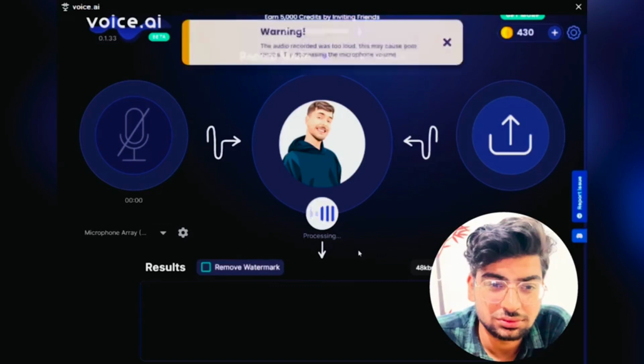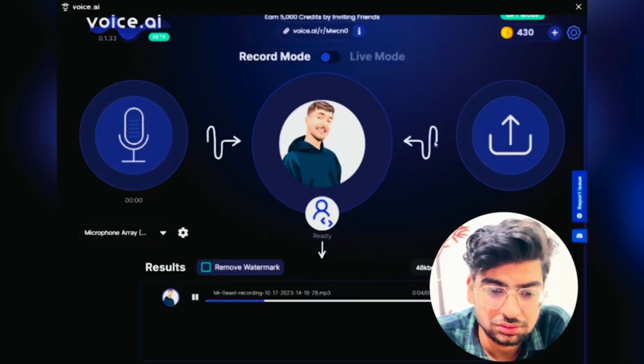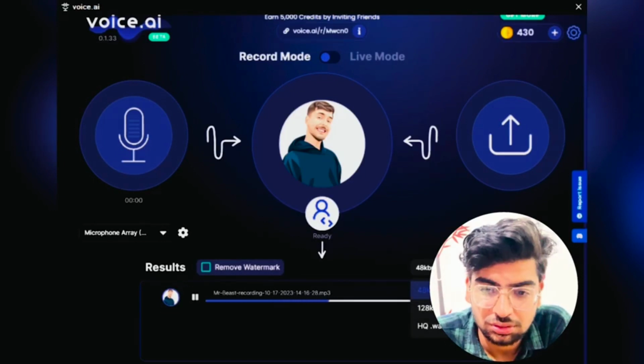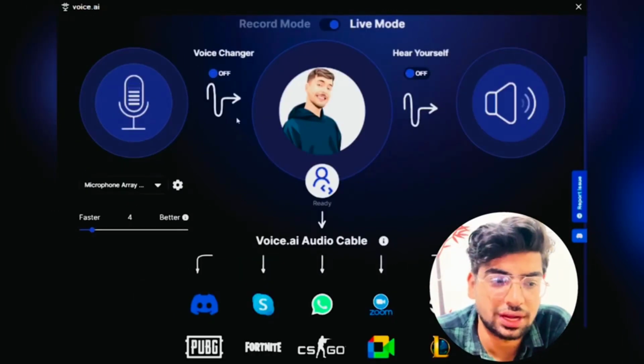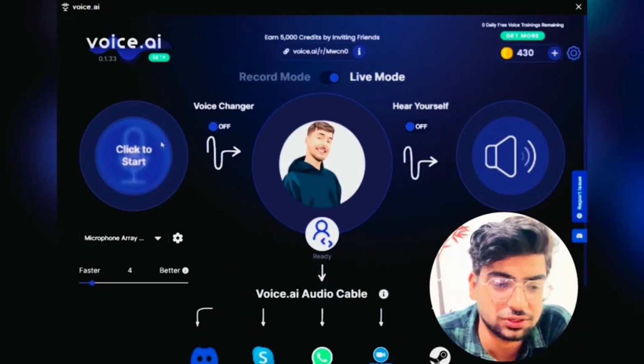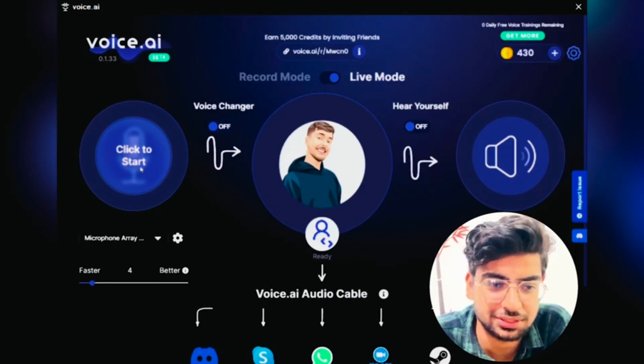Correct one. You can also do the live mode where you just click on start and it will make your live transcription into Mr. Beast voice.